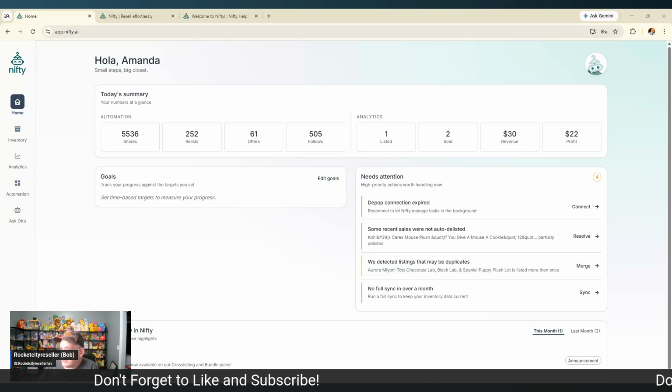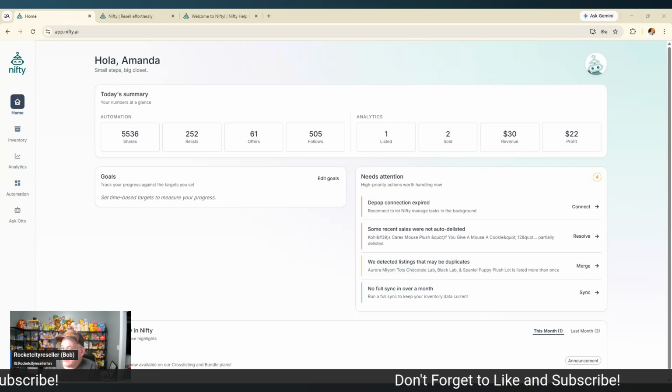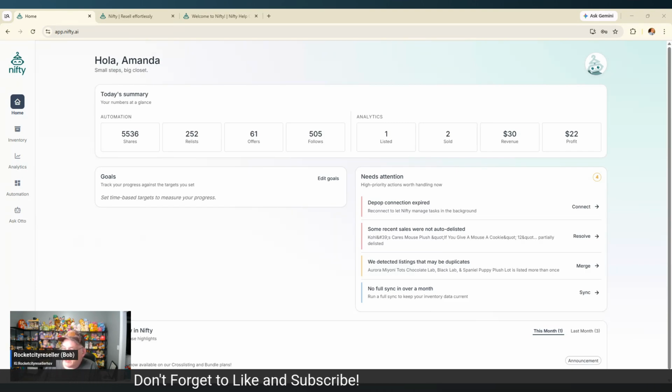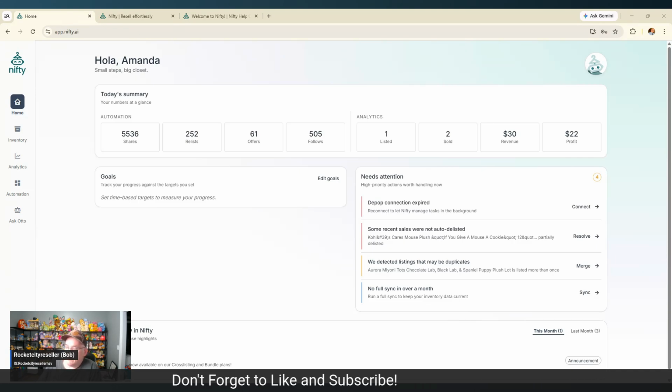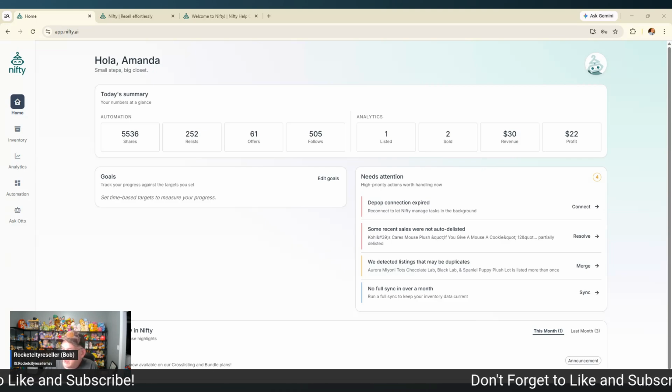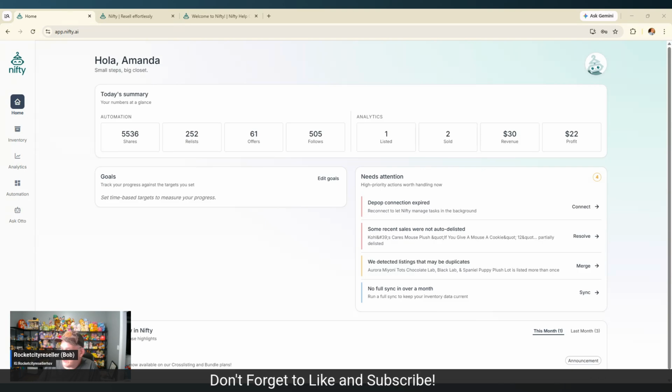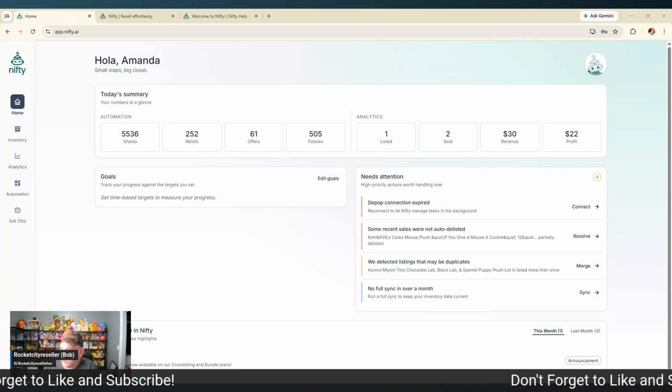It tells you your revenue, profit, etc. So in this case, things that need attention, it gives you a little bit of an idea what's going on. It's telling me to reconnect my Depop. It's not smart enough for some reason to know that we no longer sell on Depop. So likely a feature that needs to be explained to the developers so that they can get in front of that. A lot of this is happening in real time, and the development cycle is pretty robust in regards to what they're doing, so it might just be a feature that they missed. But currently not selling on Depop, so we'll go ahead and ignore that one.